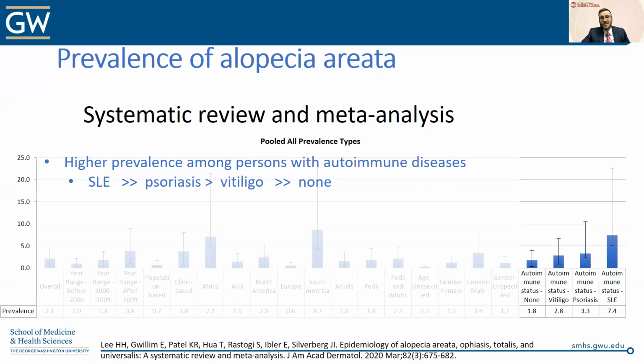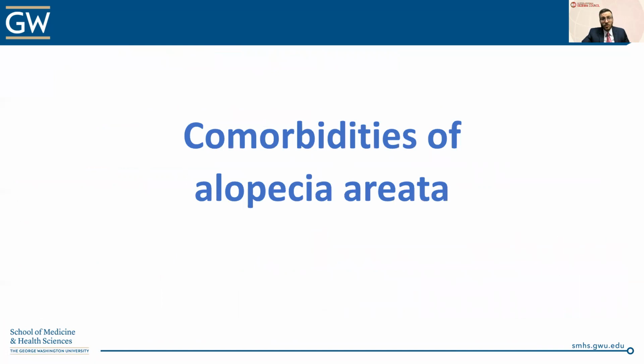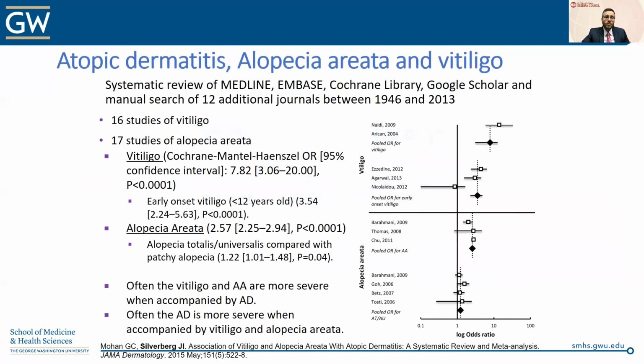Now, this last subset of autoimmune comorbidities, I think, segues nicely into the next section of the talk, which will address the comorbidities of alopecia areata. So first, we'll start with atopic dermatitis. And these are the results of a systematic review and meta-analysis that my group published several years back that looked at the relationship of atopic dermatitis with either vitiligo or alopecia areata. And there was a comprehensive search strategy employed.